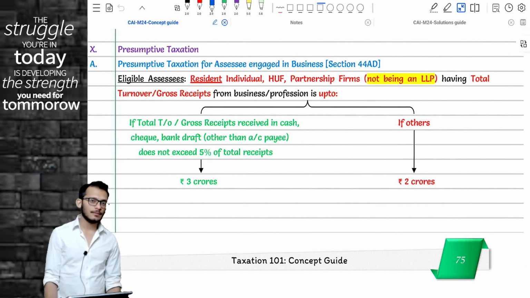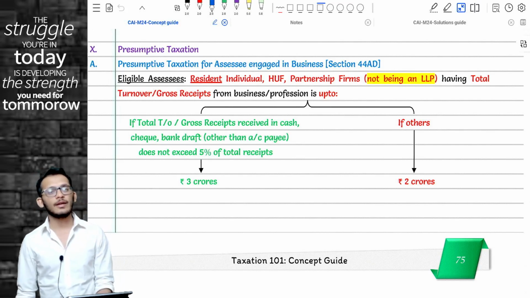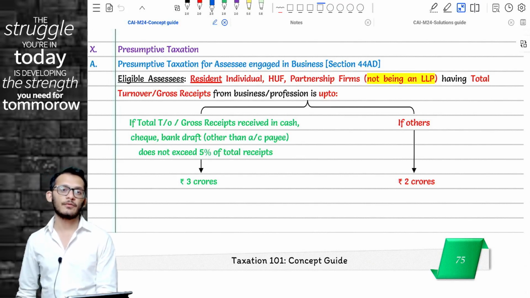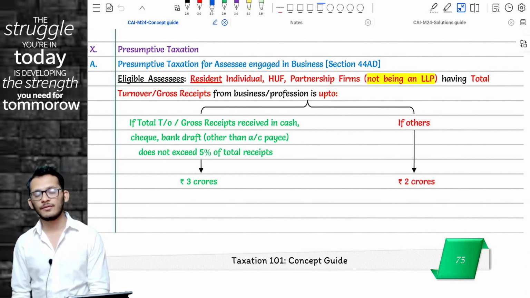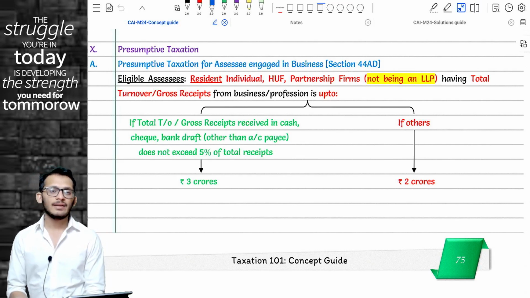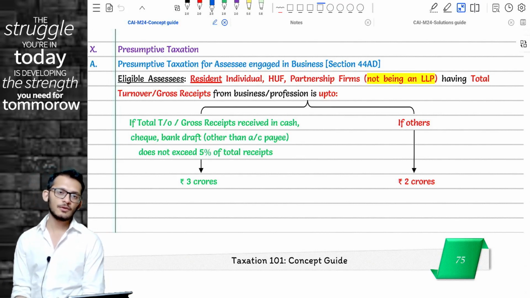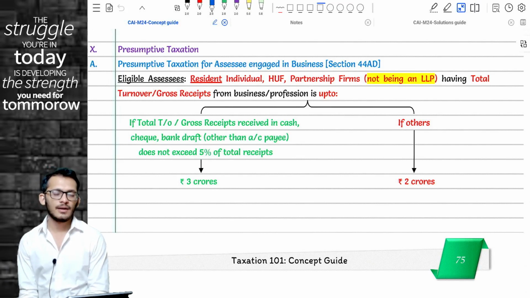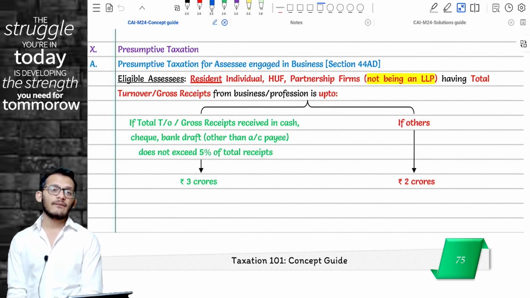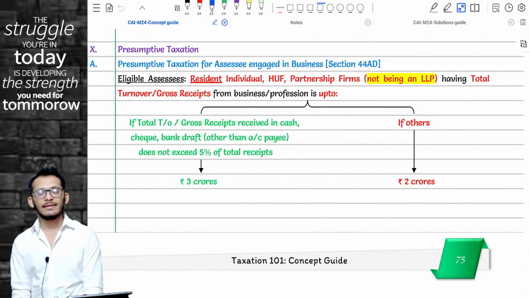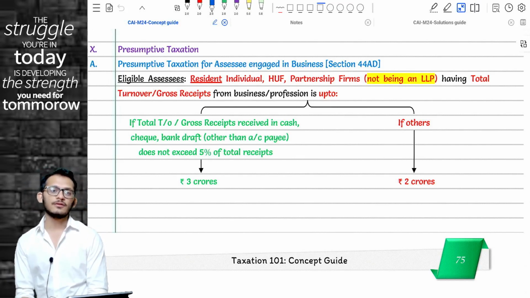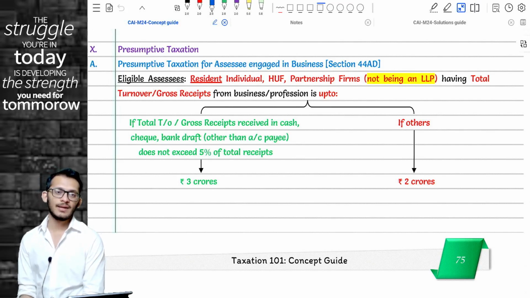You need to keep this in mind: in the exam, if they tell you there is a receipt of professional income or business turnover, you will have to ask yourself whether the receipt had come in permissible modes or non-permissible modes. If it had come in permissible modes, did 95% of it come in permissible modes? If yes, then for 3 crores you will be eligible for presumptive under business, and for 75 lakhs you will be eligible for presumptive under profession.